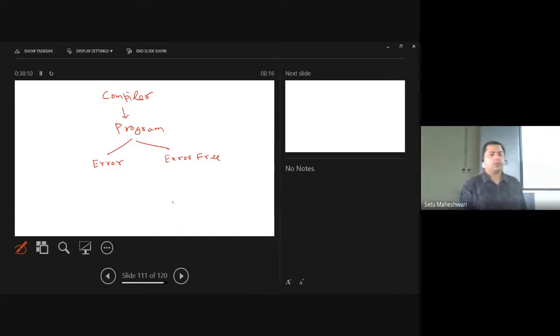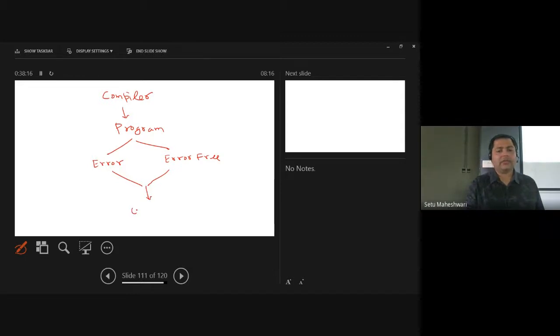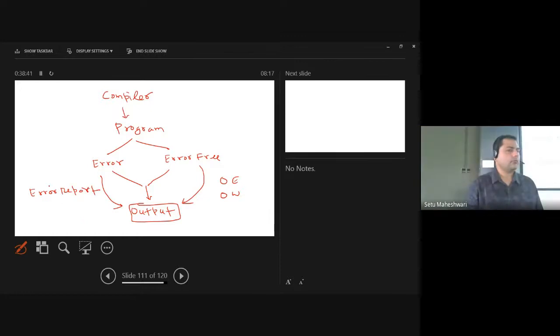In both cases, you must have noticed that the compiler generates some output. If it is error free, it reports zero errors, zero warnings. And if it is erroneous, it generates the error report, which tells you what error is there and on which line.